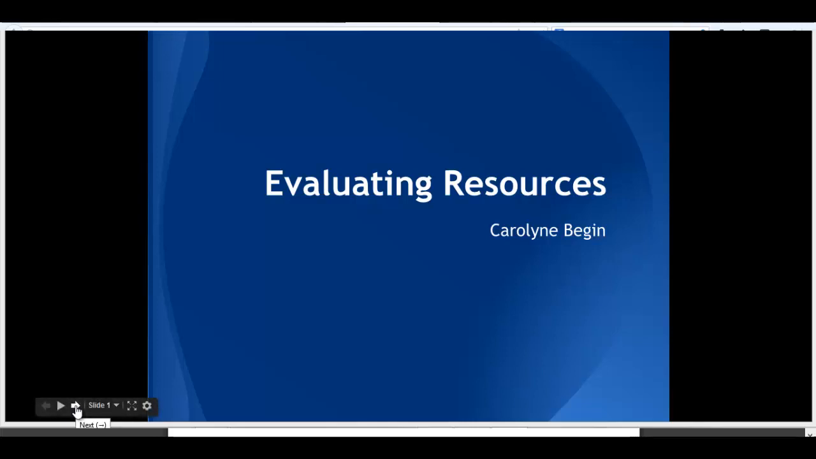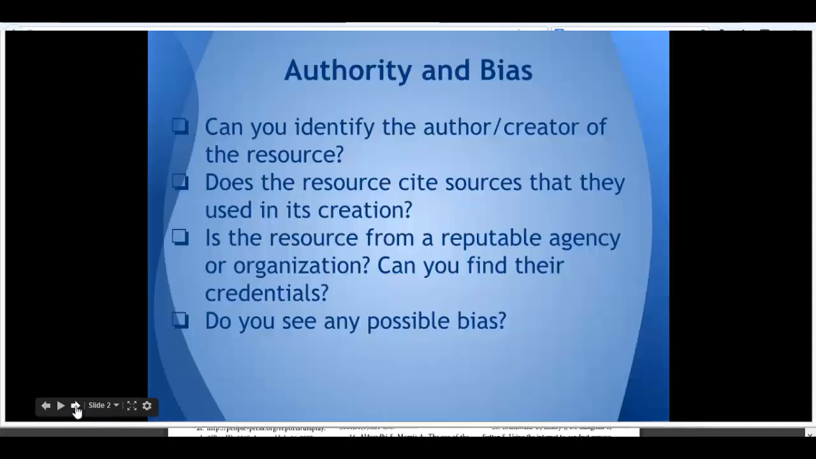So you found an article on your topic. Great, but now what? I'm going to briefly go over 4 things you should look for when you find an article or website you're thinking about using to make sure it's appropriate. Let's start with authority and bias.